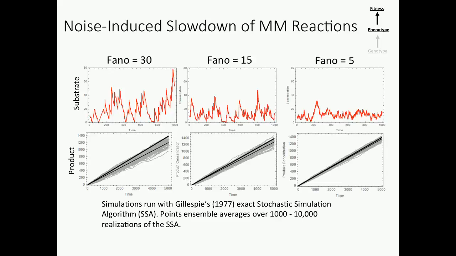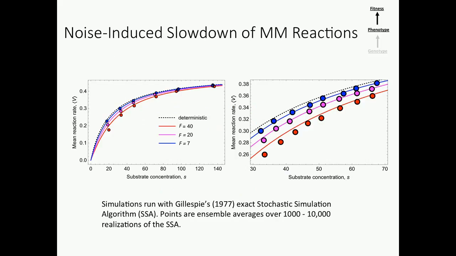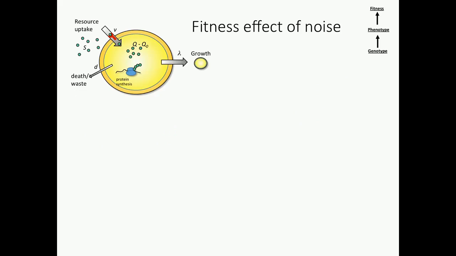So as we reduce the noise in the substrate, the deterministic and stochastic rates come to agree more and more, okay? And so then we can do this for a bunch of different conditions, and we can actually reconstruct a stochastic version of the Michaelis-Menten curve, and we see the same effect. So that the greater the noise in the substrate, the slower the reaction rate. Okay, fine. So what does this have to do with fitness?